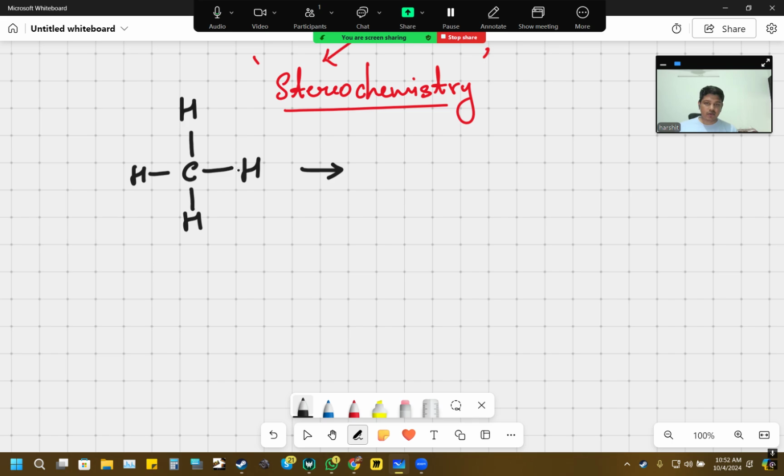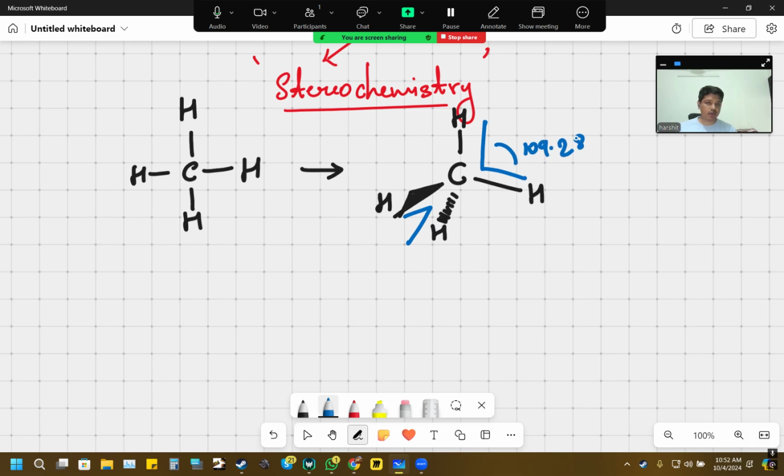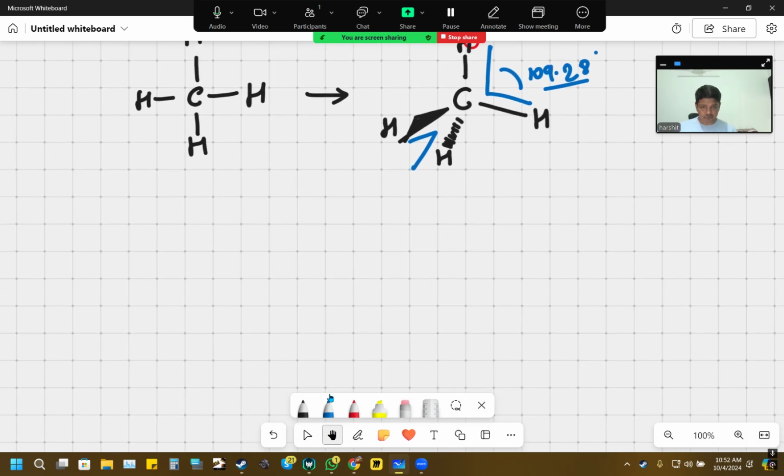The stereochemistry of the carbon atom is such that two of the hydrogens are in plane, one of the hydrogens is protruding forwards, and one is at the back. We all know very well that this is not a planar structure. In fact, these two bisect the plane of the other two, and these angles are 109.5 degrees. Similarly, there is just one major difference with this stereochemical aspect.